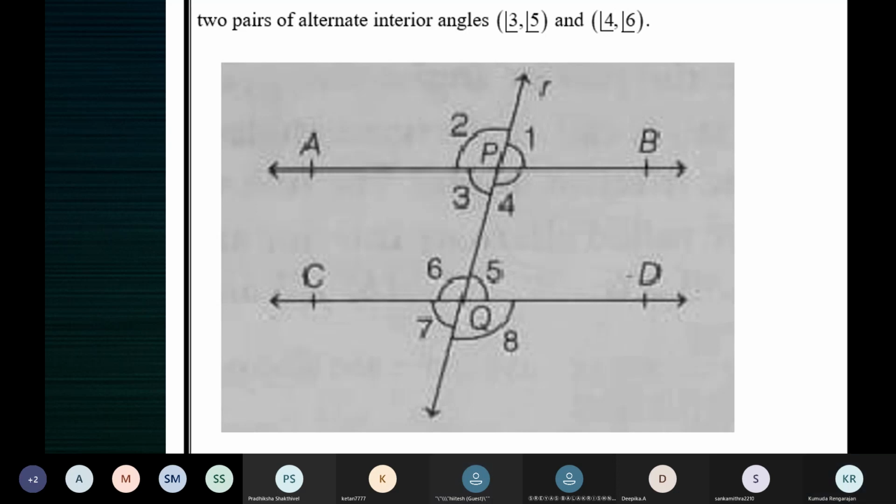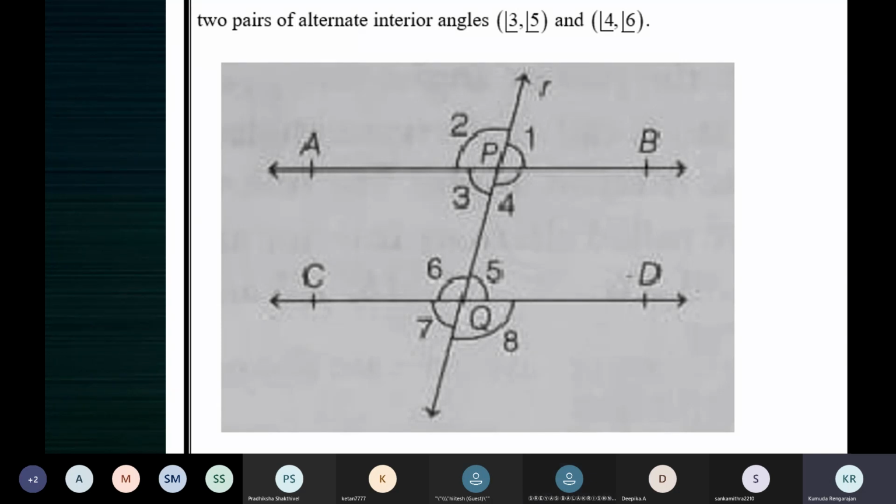Ma'am, 2 is equal to 6 because they are corresponding angles. Correct. 2 is equal to 4, vertically opposite. 2 is equal to 6, corresponding. So you can see that 2 is equal to 4 and 2 is equal to 6. This means 4 is equal to 6.